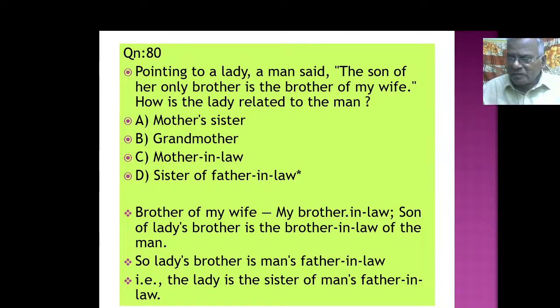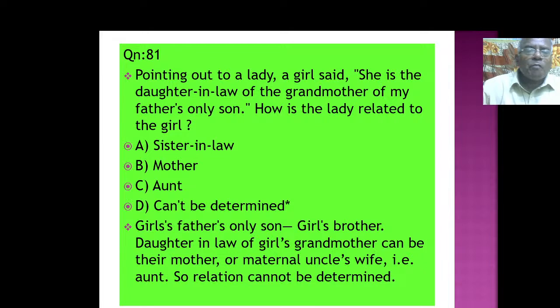Well, these things you have to do personally also, because having the script with you of these types, you have to analyze. Perhaps you will have your own method of finding out. But anyhow, I give some models for you to reflect on this. Pointing to a lady, a girl said, she is the daughter-in-law of the grandmother of my father's only son. How is the lady related to the girl?